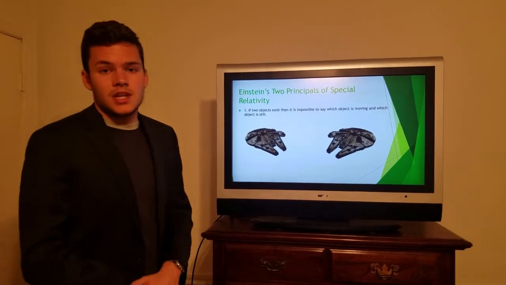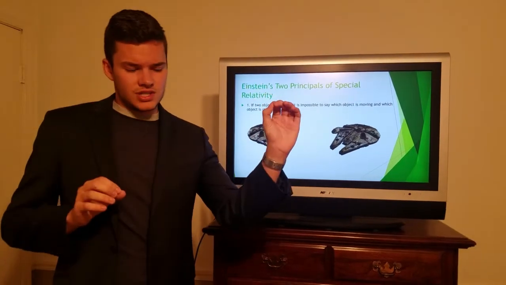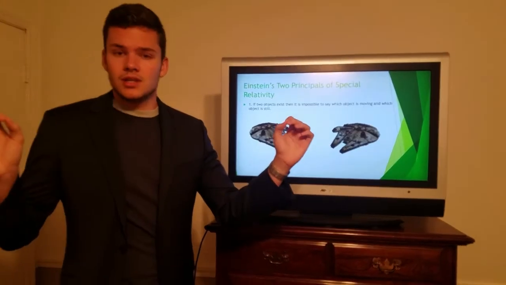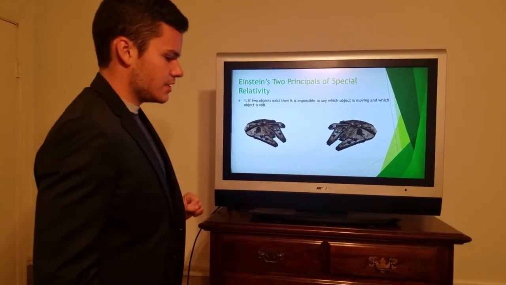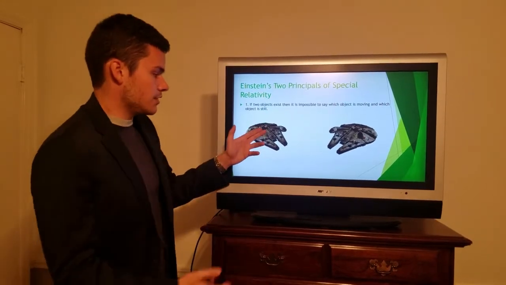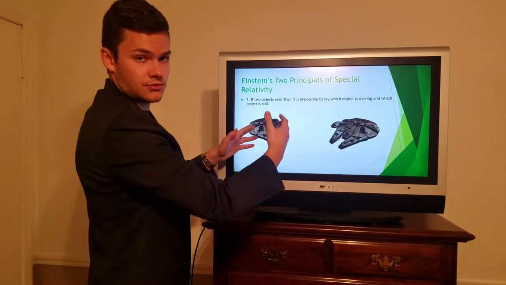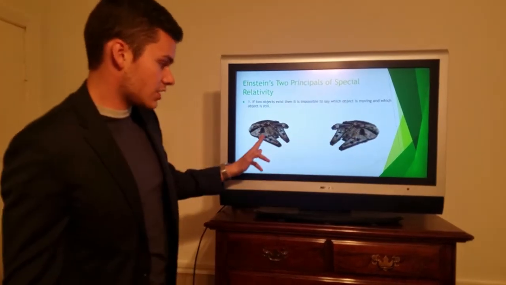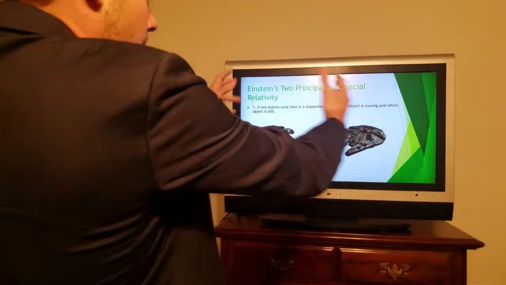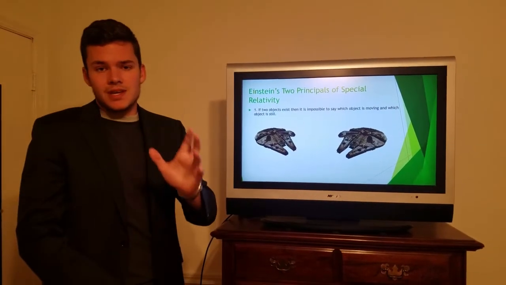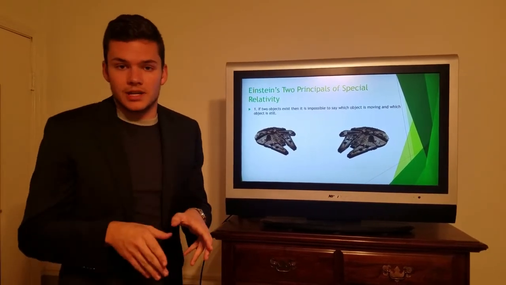The first principle is if two objects exist in space, it is impossible to tell which one is still, which one's moving, or if they're both moving. For instance, if you have these two rocket ships right here, and they're moving towards each other, it can just as easily be said from the point of view of this dude that this rocket ship is moving towards him at a faster rate. Same thing with him. He could say that this rocket ship is moving towards him at a faster rate, or an outside observer could say they're both moving towards each other. So this means that speed of movement must be dependent on who is observing it.